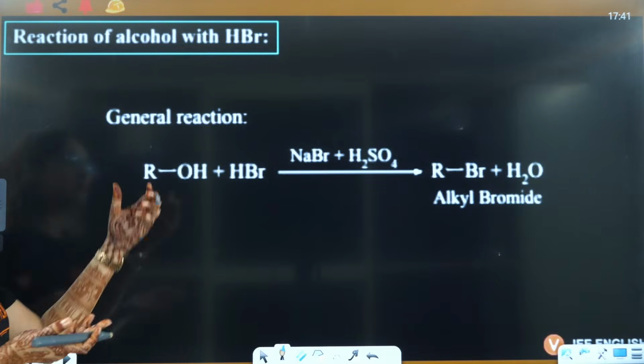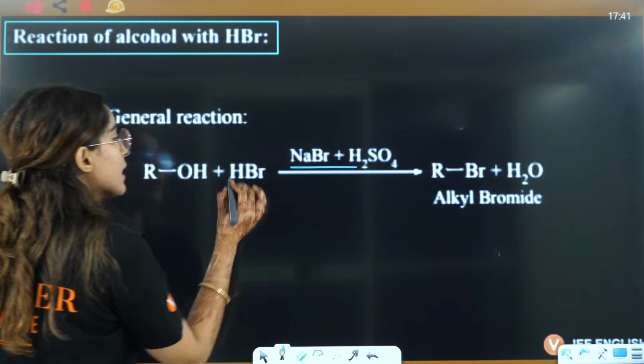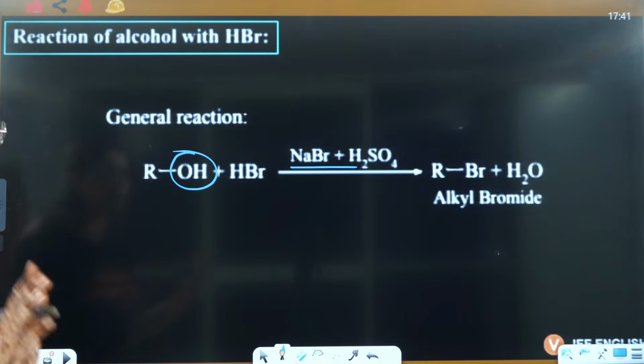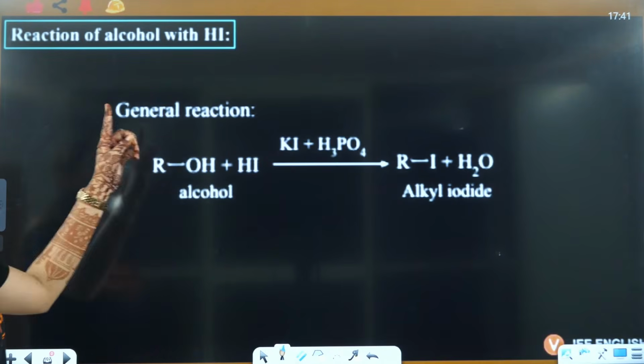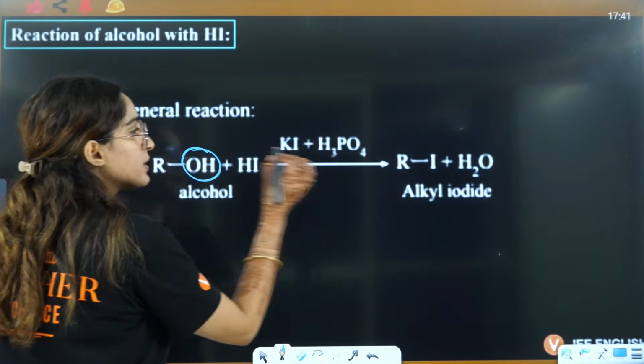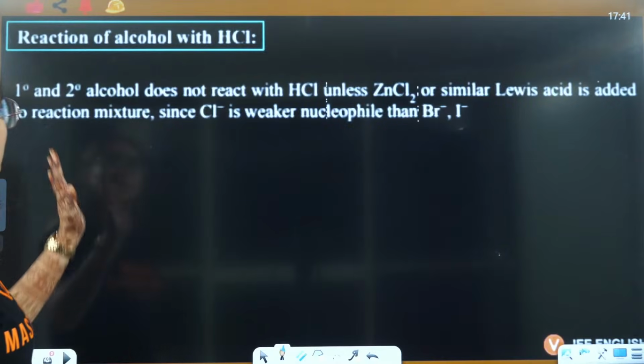Okay. Next is the general reaction, ROH with HBr, NaBr, H2SO4. Br will replace this OH here directly and you will have the formation of alkyl halide here. If you have HI, KI and H3PO4, this OH will be replaced by iodine here, right? Okay. Then guys,